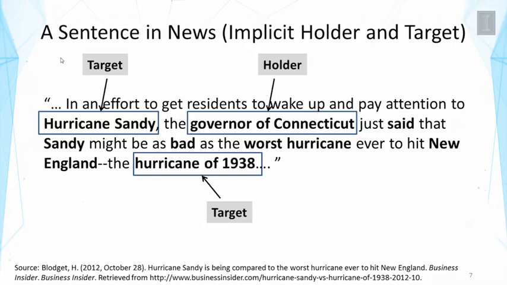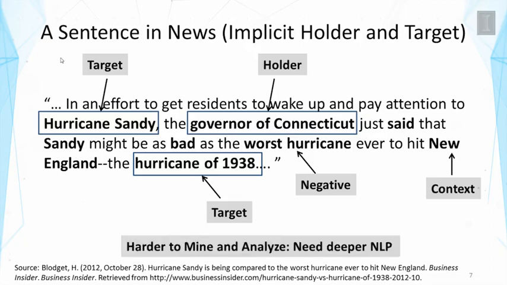So what's the opinion? Well, there's a negative sentiment here, and that's indicated by words like bad and worst. And we can also then identify the context, New England in this case. Now, unlike in a product review, all these elements must be extracted by using natural language processing techniques.